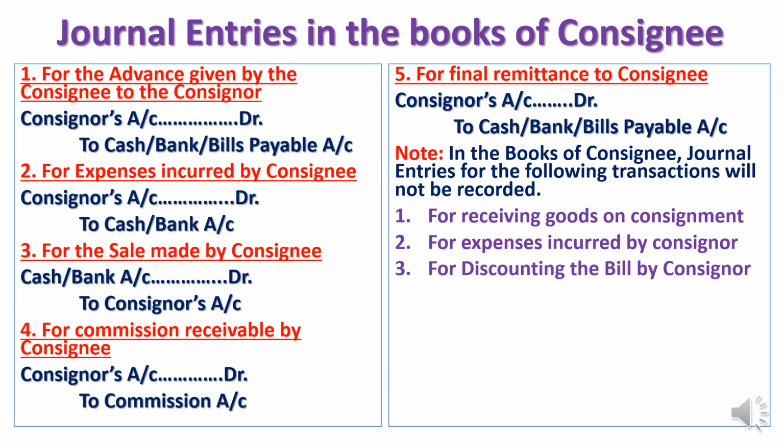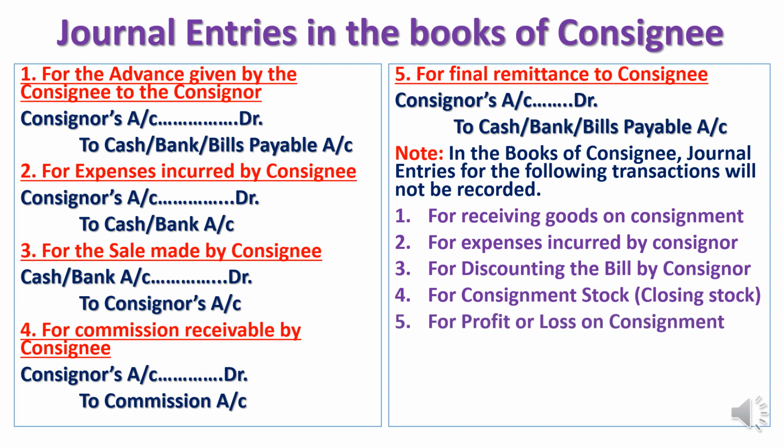If the consignor discounts the bills, that will not be recorded in the books of consignee. For consignment stock, closing stock also, we don't record any entry. For profit and loss of the consignment, the consignee will not pass any entry. Clear? So once you understand this, the most significant part is over.